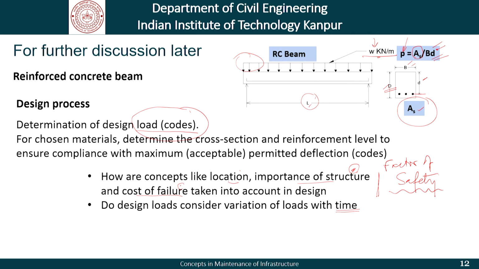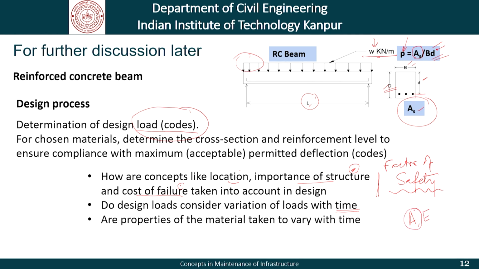So, with this backdrop, let me move to the last element here, which is, do we consider in the design process the fact that properties of the material can vary with time? That is, if you go back to that old example where we talked about a block of material which has an area A and a modulus of elasticity E, can this area change with time? Can this modulus of elasticity change with time? In that case, how does our design process get modified?